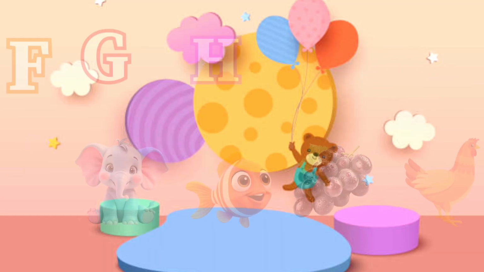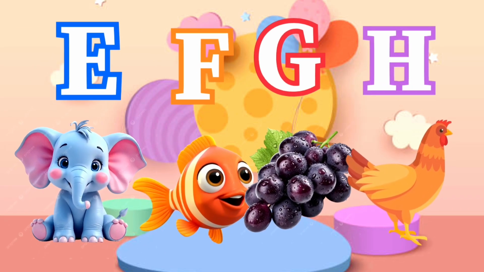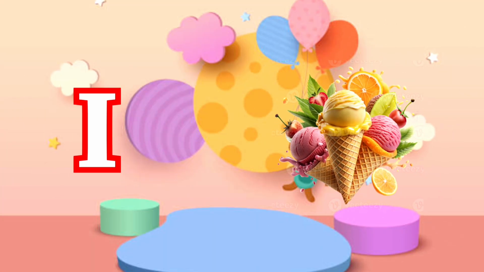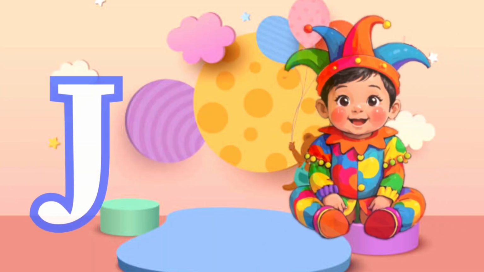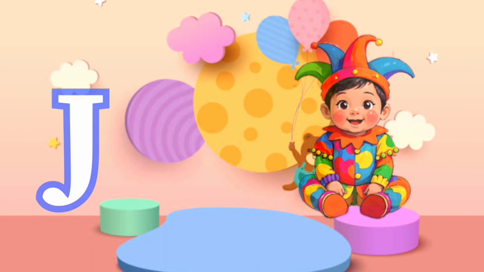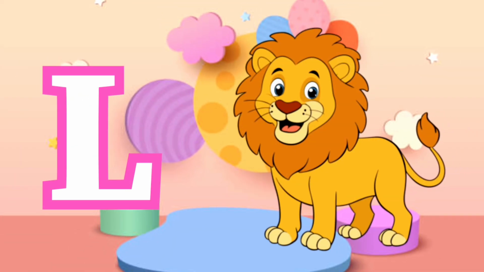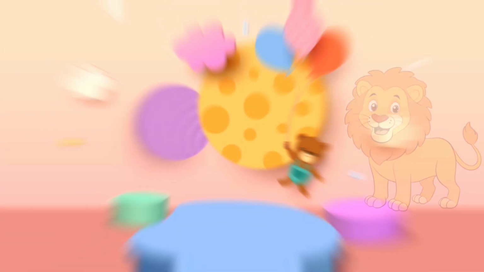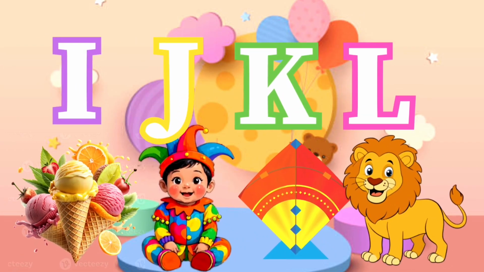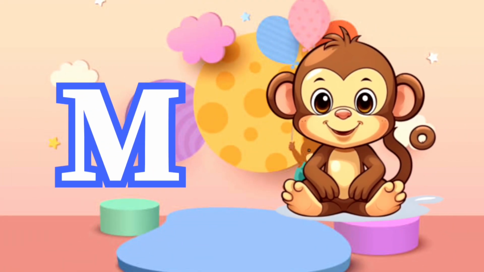I is for ice cream. J is for jump. K for kite. L is for lamp. J for joker. M is for moon. N for net. L is for lion. P is for pet. Q is for queen. M for monkey.